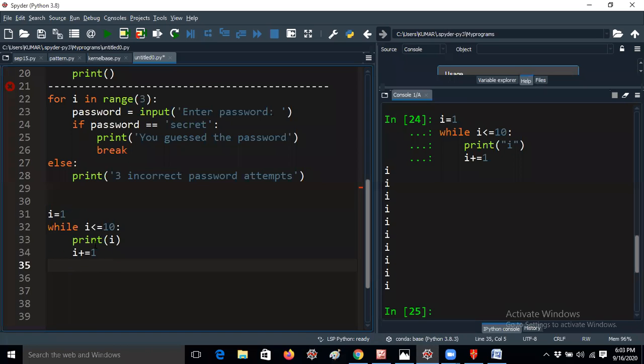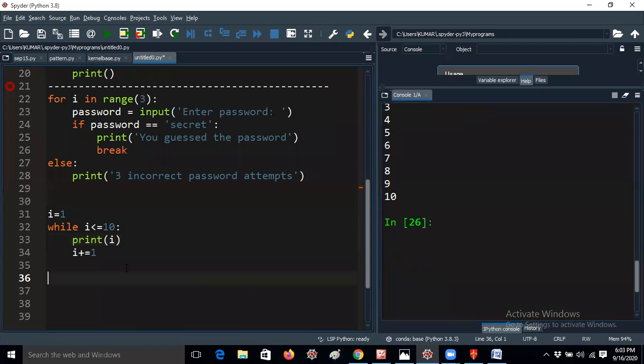Then it will give 1, 2, 3, 4 line by line, because by default print takes the end parameter as \n. If you change the end parameter to a space, then it will give a space between the numbers 1 to 10. Let me run this again. It has already got the output right, so no problem, don't worry. Let me move to the next question.